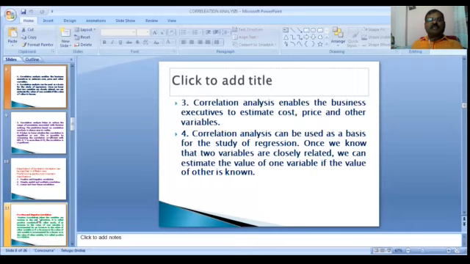The fourth significance, correlation analysis can be used as a basis for the study of regression. Once we know that two variables are closely related, we can estimate the value of one variable if the value of the other is known.